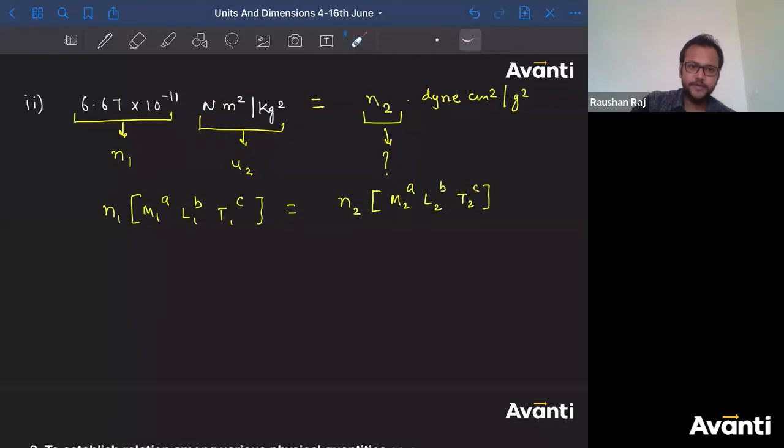Akshay, what are you saying? One of you has answered. Tarak Datta: M inverse 1, L3, T inverse 2. Correct. So A is minus 1, and B will be 3, and T will have minus 2. Now verify this. Do you have the same thing?